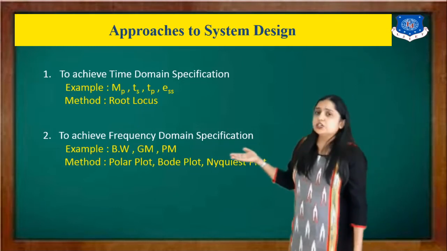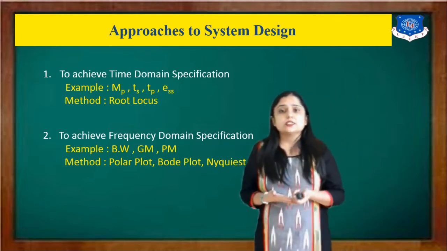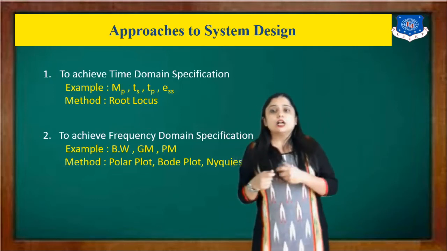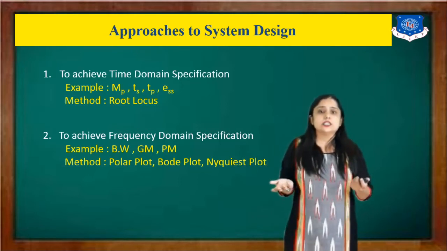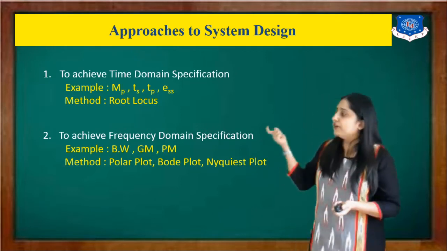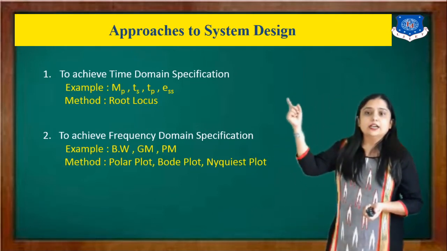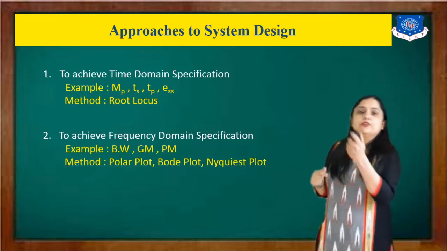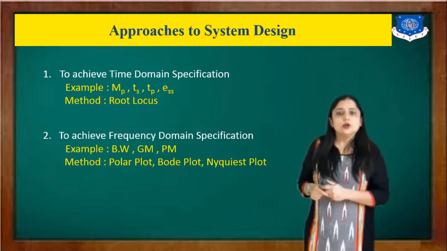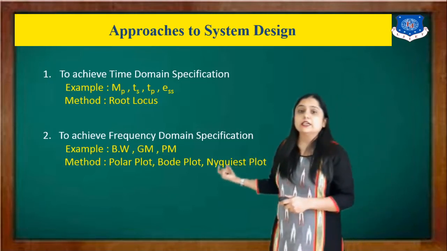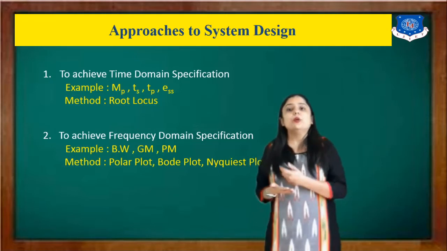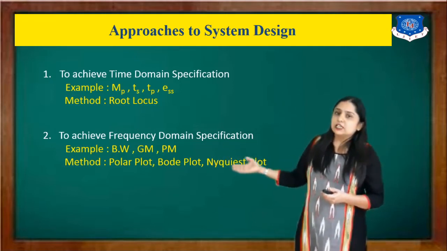In this kind of question, one system is given to you, and there is one statement that says to achieve a phase margin of 60 degrees, 70 degrees, design a suitable compensator. So when you read the term phase margin, immediately you can identify that this question is from the frequency domain specification. So I should use the Bode plot. We will not use Nyquist and polar, because phase margin we can easily find from the Bode plot, not the polar and Nyquist.